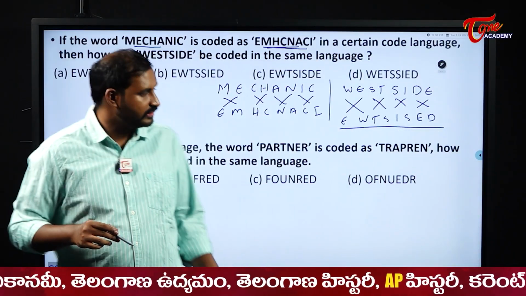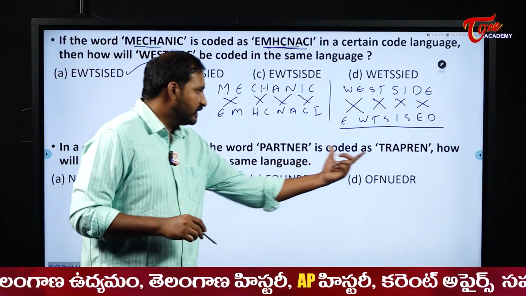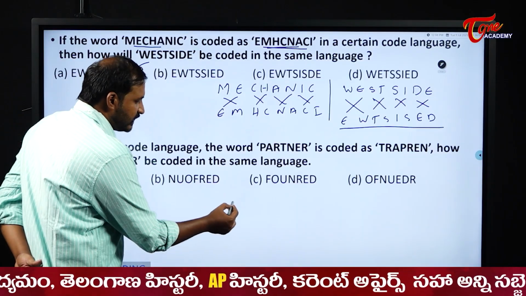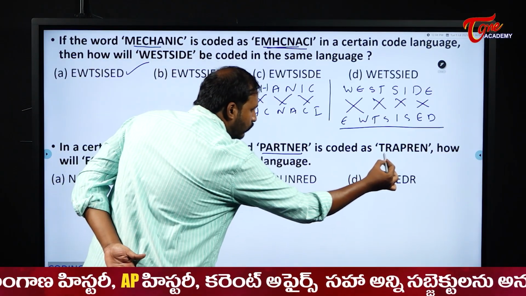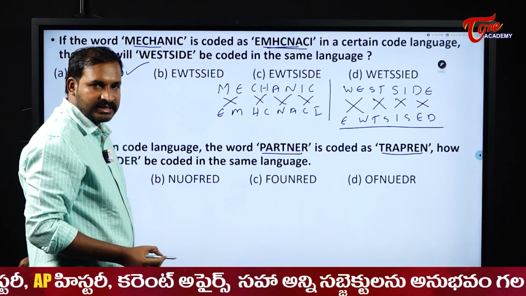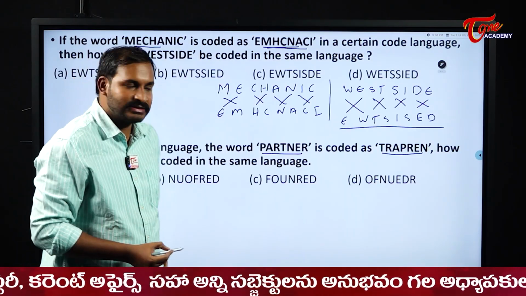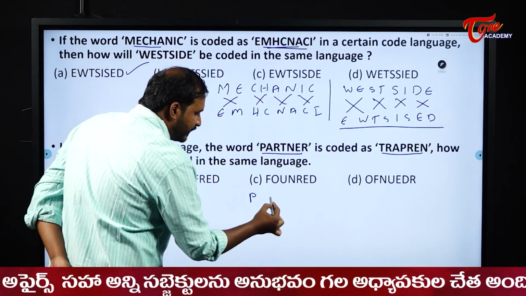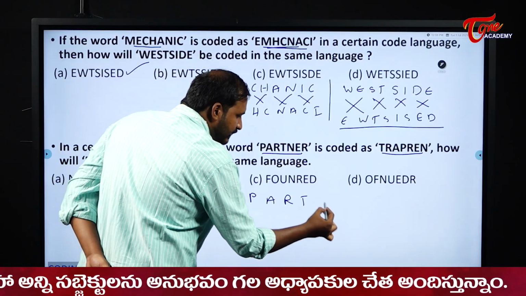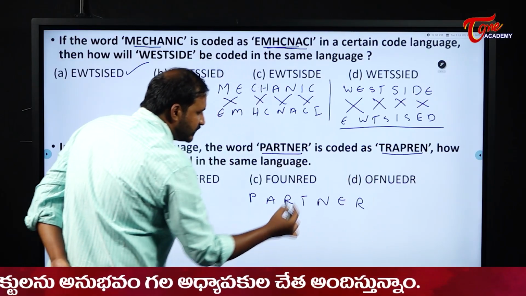Now, see the next one. Partner is coded something like this. See here, my word and my code contain the same letters, right? Yes, same letters means what? Internal shuffling. So, that means PARTNER. It is coded as what? It is coded as